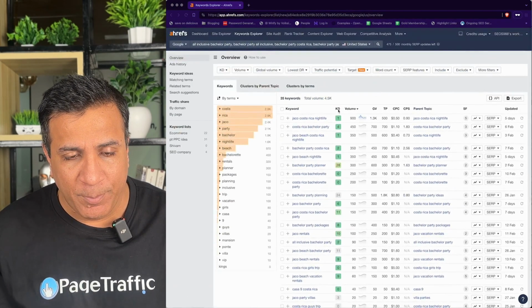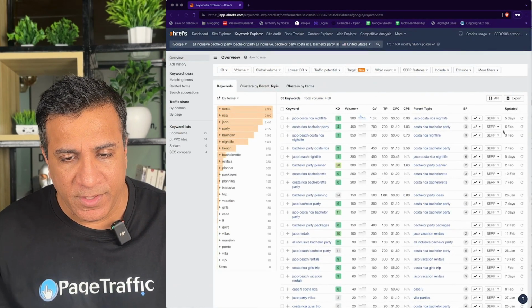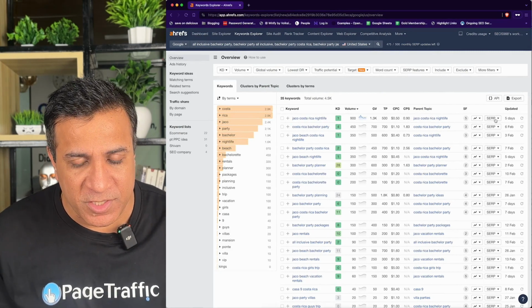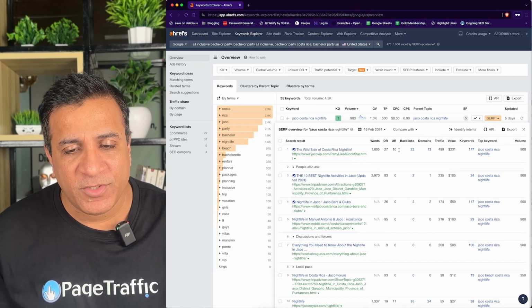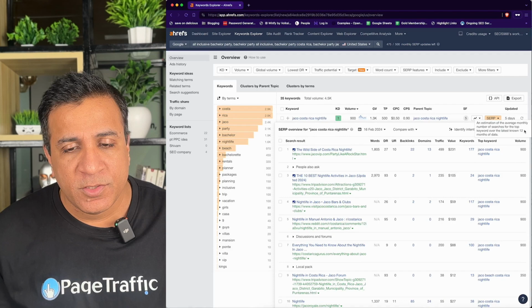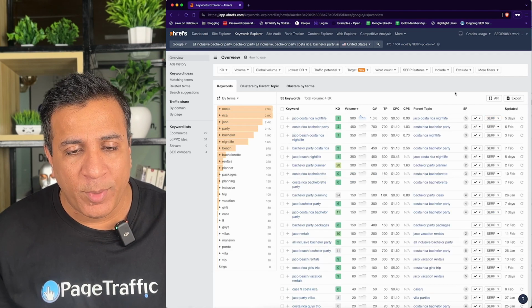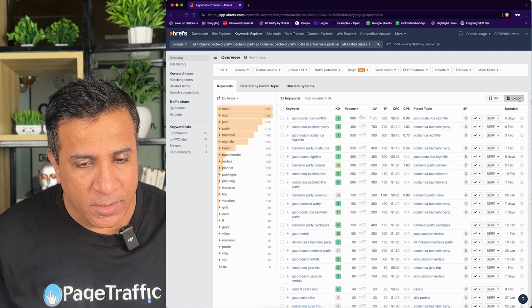So here is an example of how you can see this for a particular keyword. When we click on SERP, it shows the top 10 results coming, number of words, DR, number of backlinks, the traffic, and the top keywords for that particular SERP. So our objective is this data. What we're going to do now is press export, and say okay.